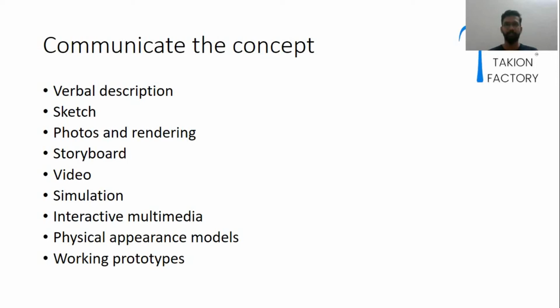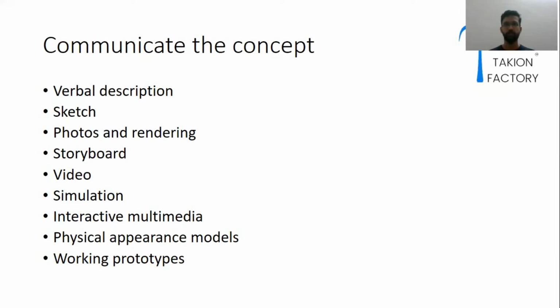And how we are communicating is the next thing. If we have a particular concept, how is the product or the concept communicated to the customers? It may be a face-to-face interaction, and within that there may be more than one option. It can be a verbal description, where we just describe the product, or a sketch of the product, or photos, renderings or a storyboard.